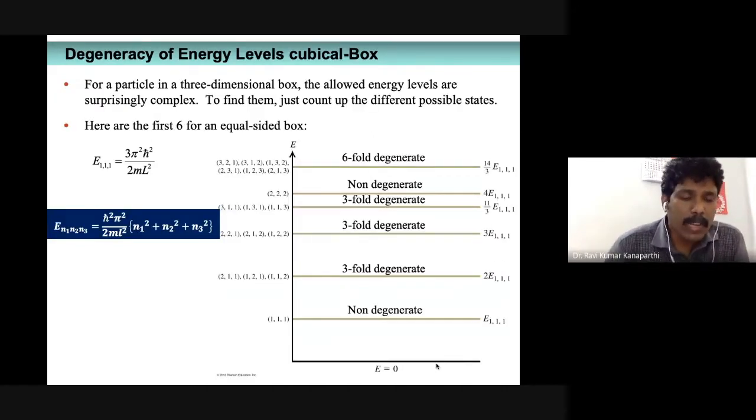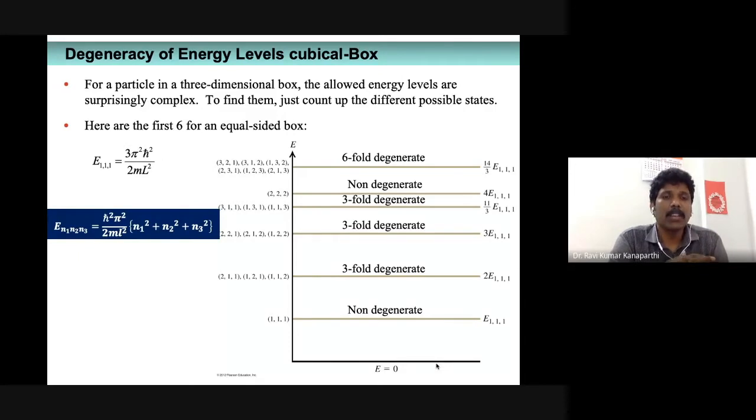Now let us look at the properties of the solutions we have got. I will begin with the discussion of the energy. Unlike the particle confined to a one-dimensional box, the energy here is different, and also somewhat complex.